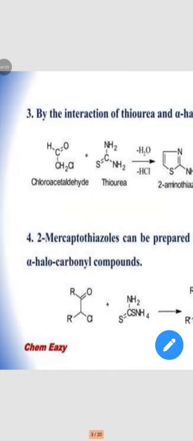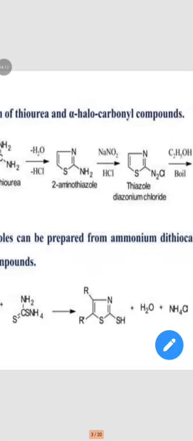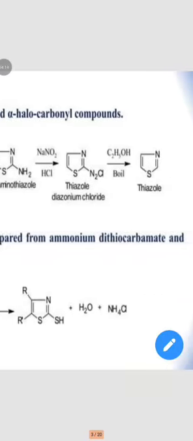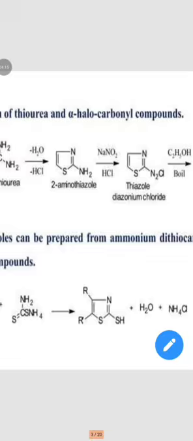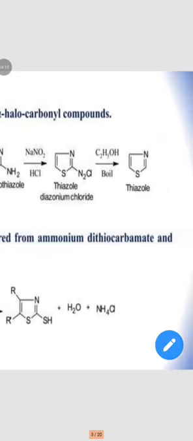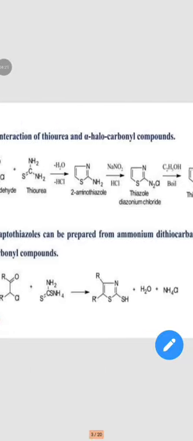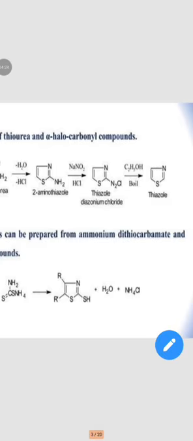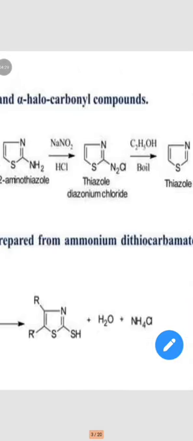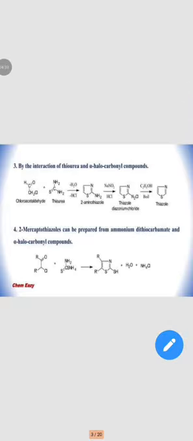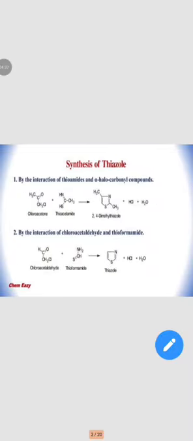The alpha halocarbonyl compound and dithiocarbamate are reacted to form a product, so a derivative of thiazole is obtained. So, these are the four preparations of thiazole.